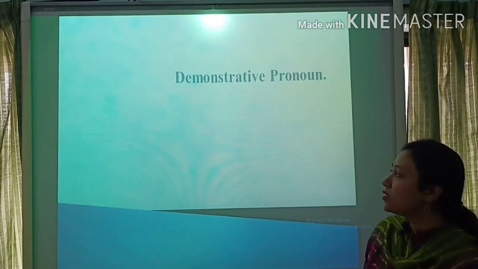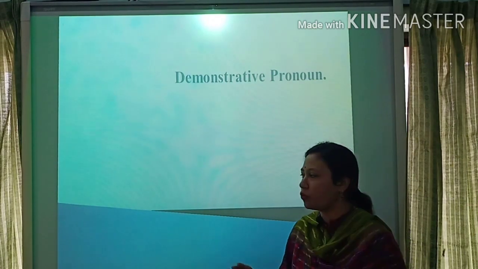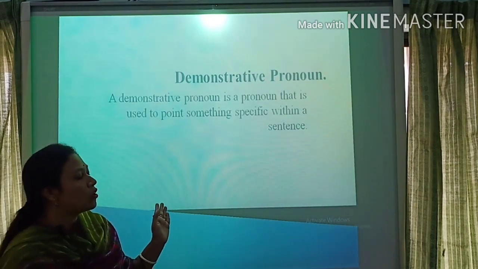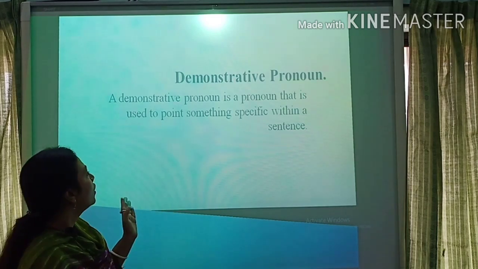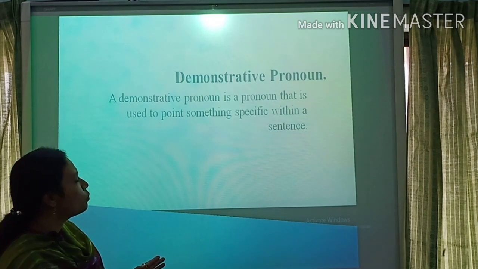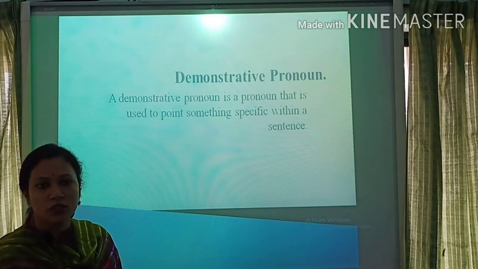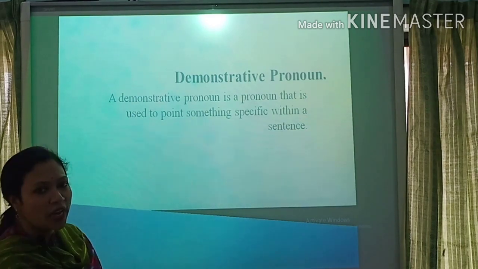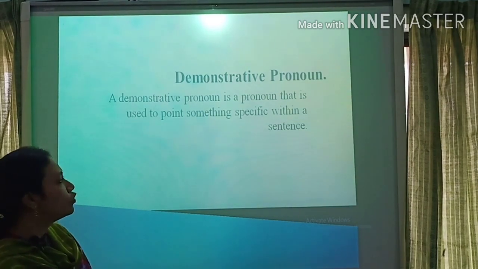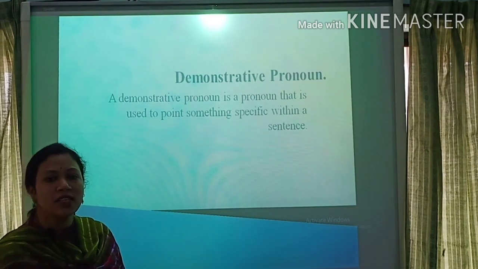Number 3 is the demonstrative pronoun. Here I give the demonstrative pronoun's definition. A demonstrative pronoun is a pronoun that is used to point to something specific within a sentence. I repeat it again, students. Read it here: a demonstrative pronoun is a pronoun that is used to point to something specific within a sentence.